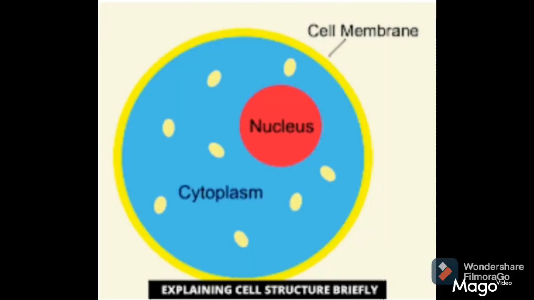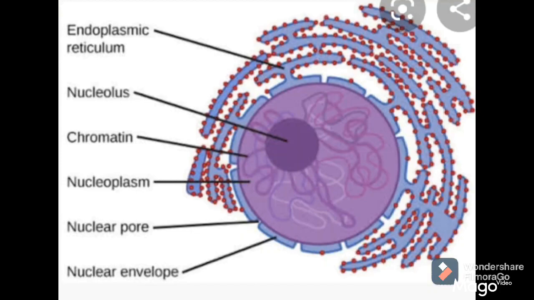So you can see in the diagram, if we just enlarge that nucleus, you can see here what is the structure of nucleus. Nucleus consists of nuclear membrane, nucleoplasm, chromatin material and nucleolus. As in cell, the outermost layer is cell membrane. You can see here in the nucleus, the outermost membrane is called nuclear membrane. As like that, in nucleus, nuclear membrane is present. So this nuclear membrane is outermost layer of nucleus.